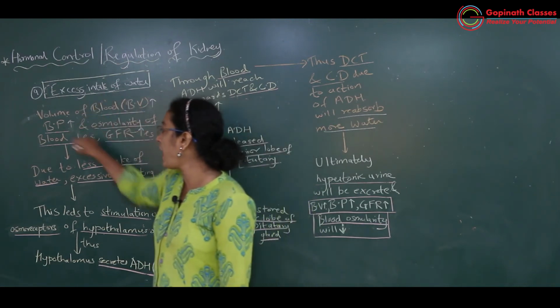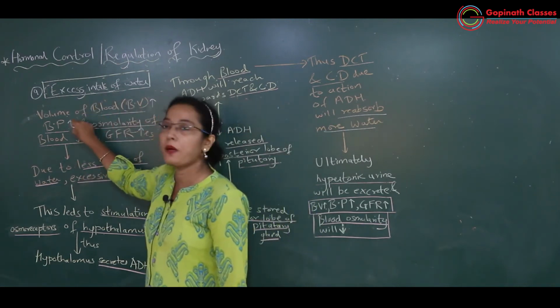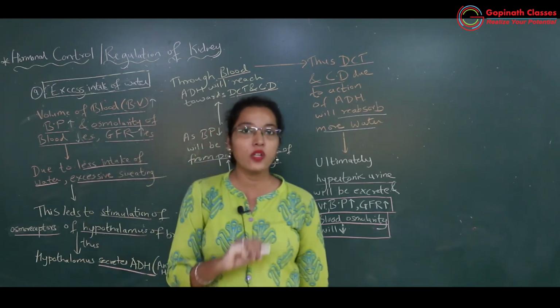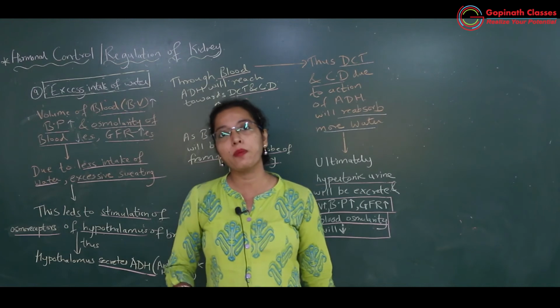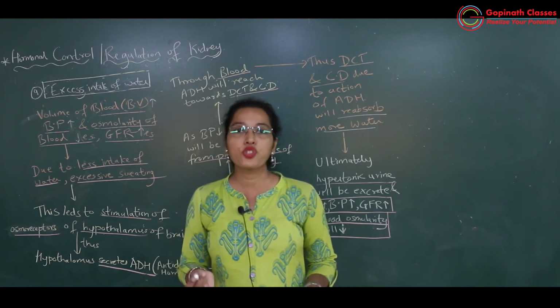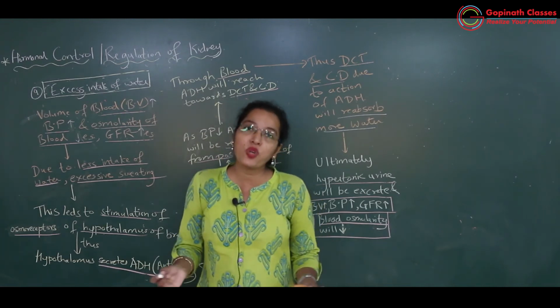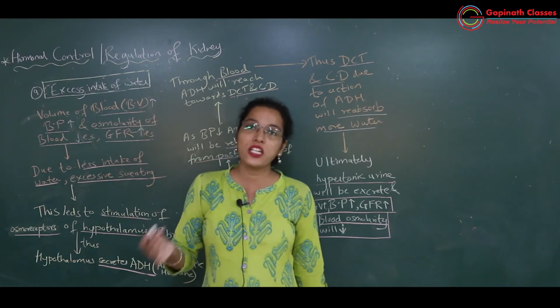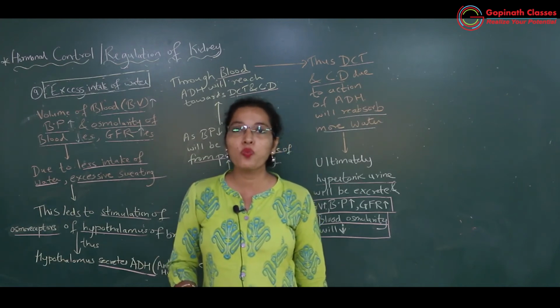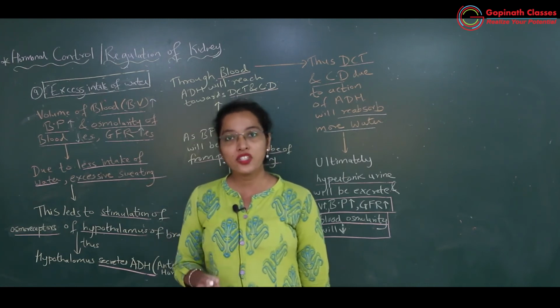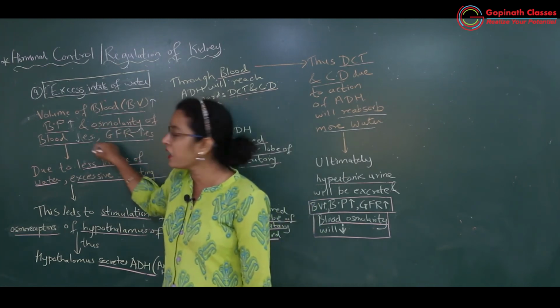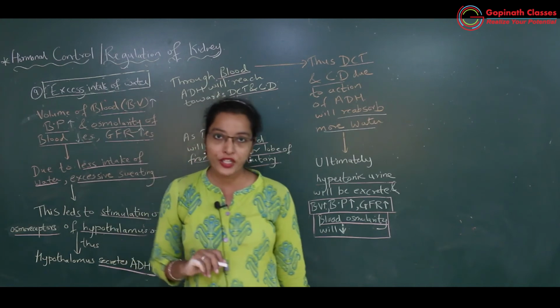So now what will happen, because of this अभी ADH produce नहीं होना चाहिए ज़्यादा quantity में. If more ADH will be produced, there will be much more reabsorption of water, and if there is much more reabsorption of water, again what is going to happen, blood volume will still rise and BP will still rise. So ऐसे नहीं होना चाहिए. अभी BP control में आने के लिए BP low करना पड़ेगा body को.